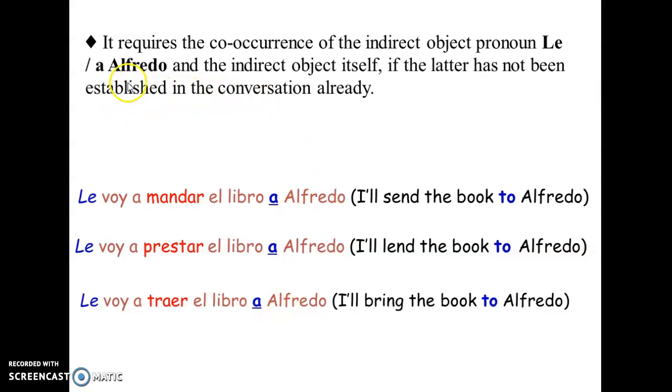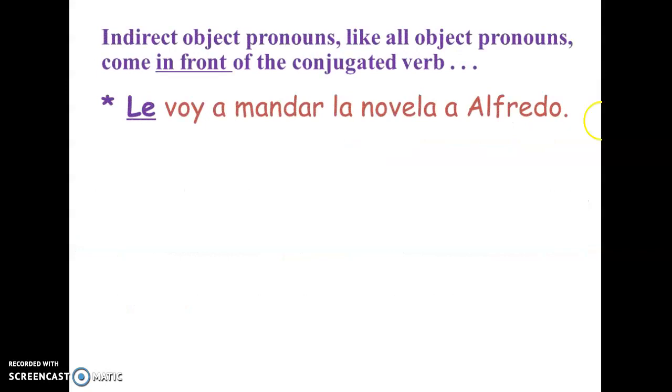So as we see, it requires the co-occurrence of the indirect object pronoun le, in this case, because it's Alfredo, and the indirect object itself. And this is usually when it has not been established in the conversation already. And indirect object pronouns, like all object pronouns, come in front of the conjugated verb.